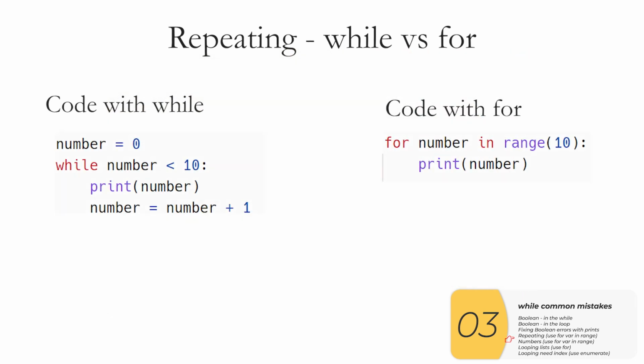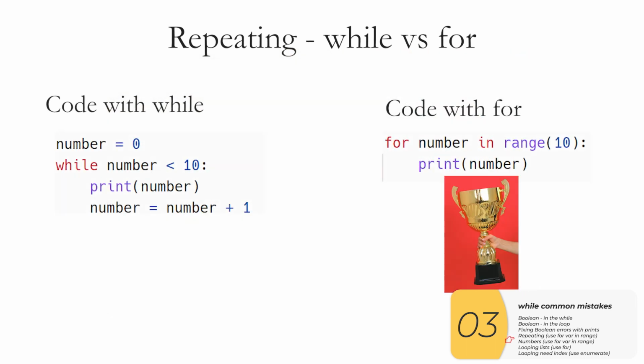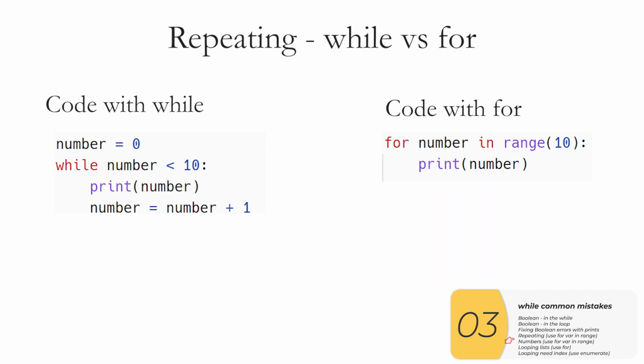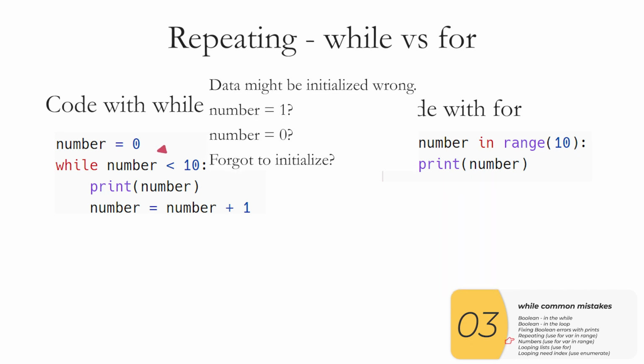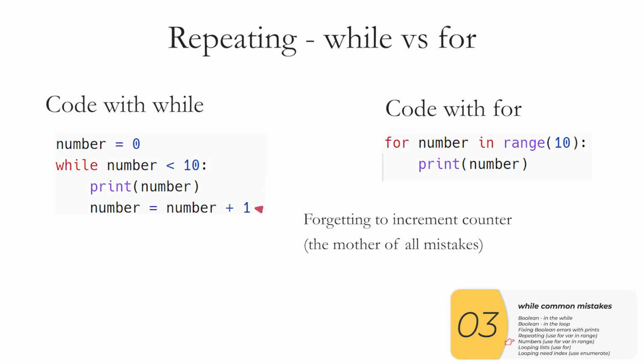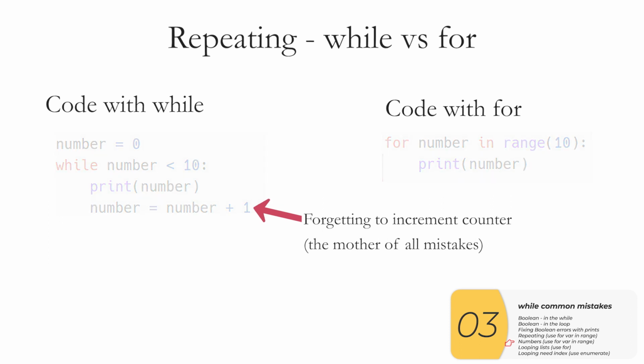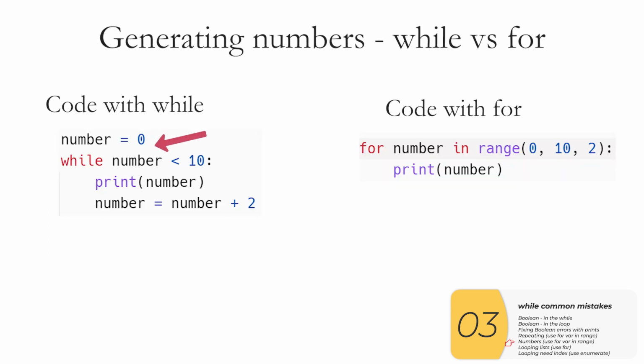So here's my first example, repeating while versus for. These codes do exactly the same thing. They repeat 10 times, but the one on the left with a while gets screwed up in a lot of different ways. You can forget to initialize the counter. You can mess up the sign. Is it less than? Is it greater than? Is it less than or equal to? And most common of all for beginners, you mess up this counter and forget to increment it. So again, all these ways to screw this up. If you're going to repeat, just use for variable in range. You pretty much have exactly the same problems if you're trying to generate numbers, with all the same places to mess up. So again, if you're trying to generate numbers, use a for with the start, end, and the step.